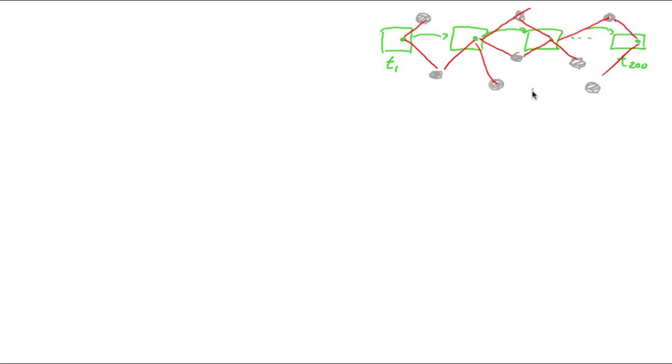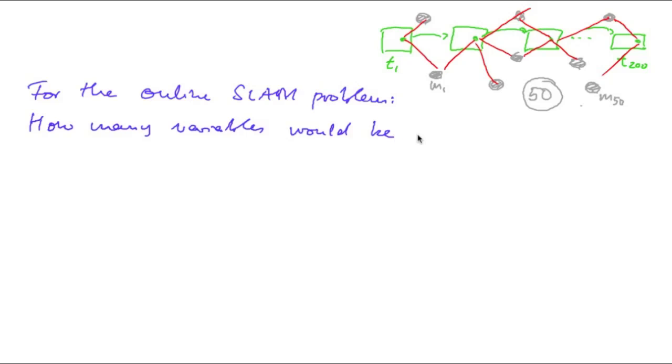Say we drove with our robot for a while, say from T1 to T200, and while we drove, we observed 50 landmarks, M1 to M50. So the question is, for the online SLAM problem, how many variables would be in our state?